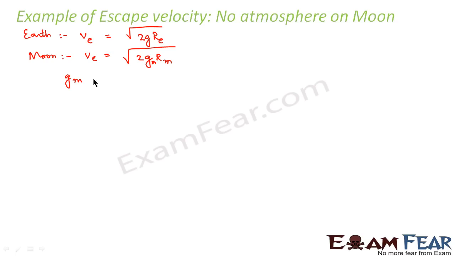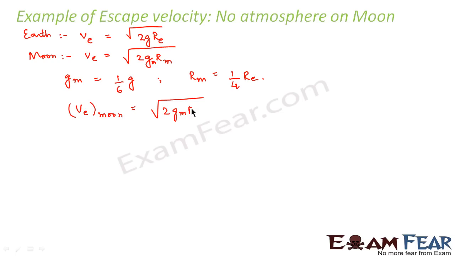So we know that the acceleration due to gravity on the Moon is 1/6 of the acceleration due to gravity on Earth. And we also know that the radius of the Moon is 1/4 of the radius of the Earth. So using these values, the escape velocity on the Moon is root over 2gm Rm, which is equal to root over 2 into g by 6 into Re by 4.